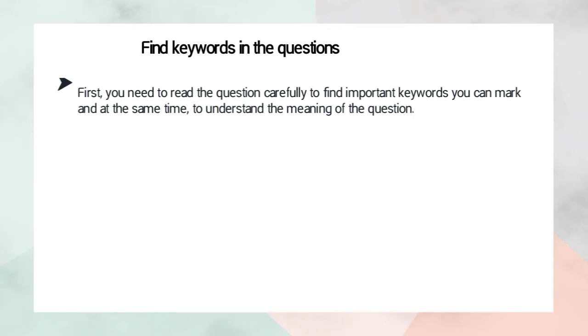The next is finding the keywords in the question. Besides finding keywords in the passage or in the text, we can find keywords in the question. We need to read the question carefully to find important keywords. The first thing we do is read the question carefully. Then find the exact keyword, so that from this keyword we can find the correct answer from the text.